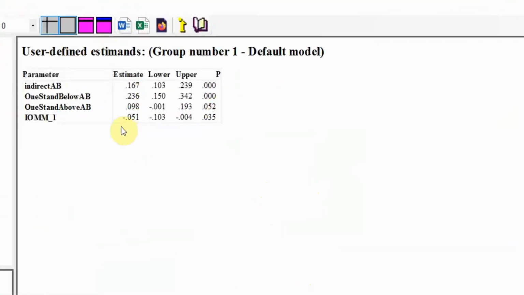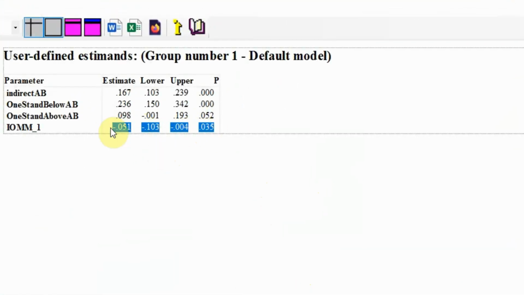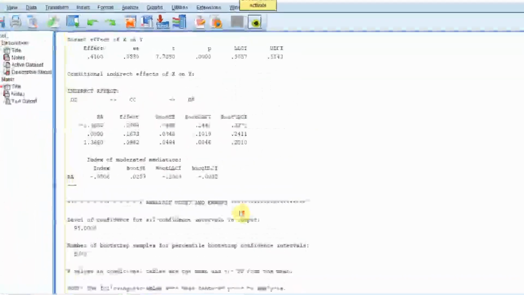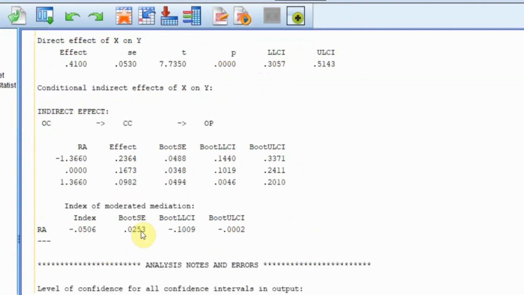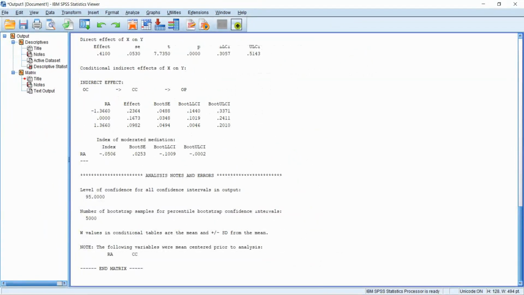So I'm just going to look quickly at the index of moderated mediation here, 0.051, 0.035. And let's look at the end. 0.0, and this is rounded off, so 0.051. And we do not have the p-value here, but the index is the same.